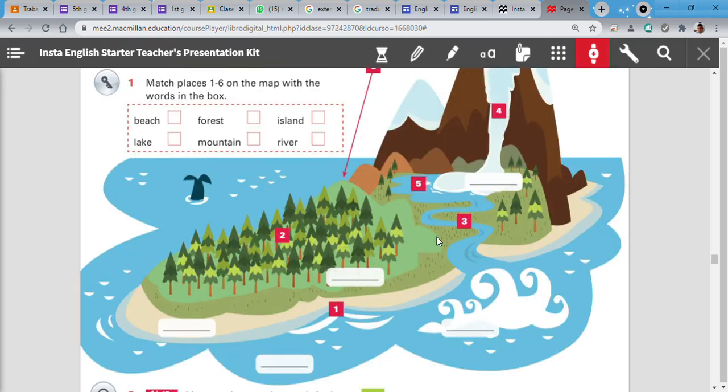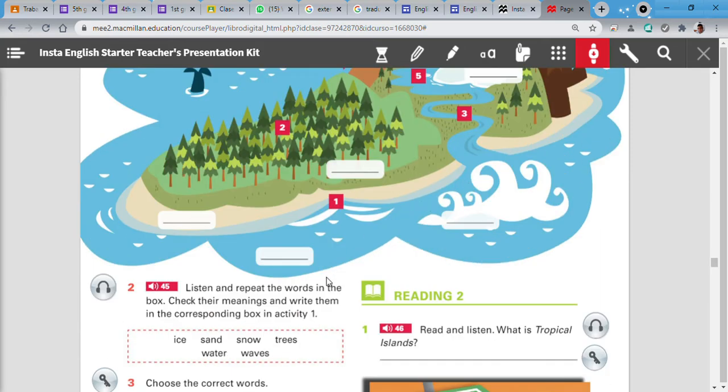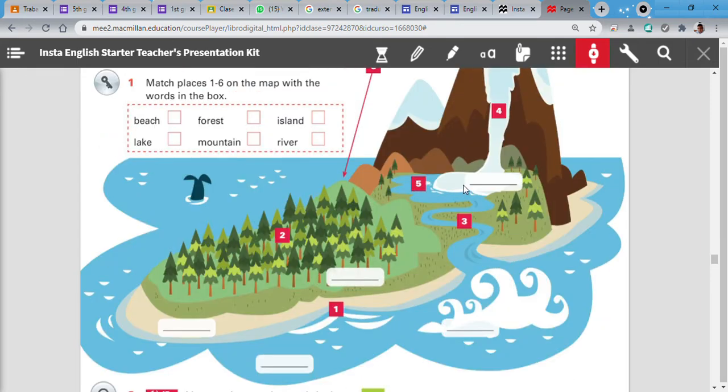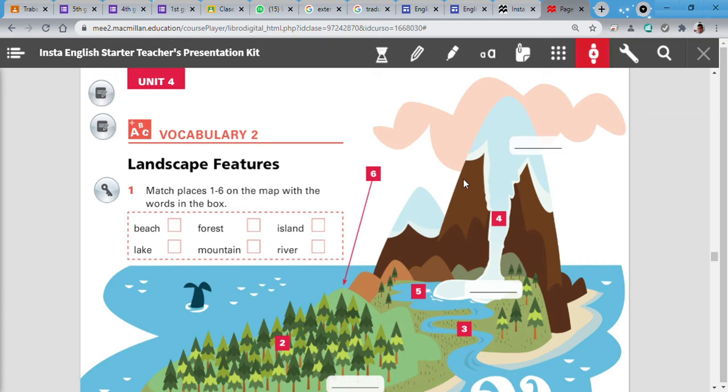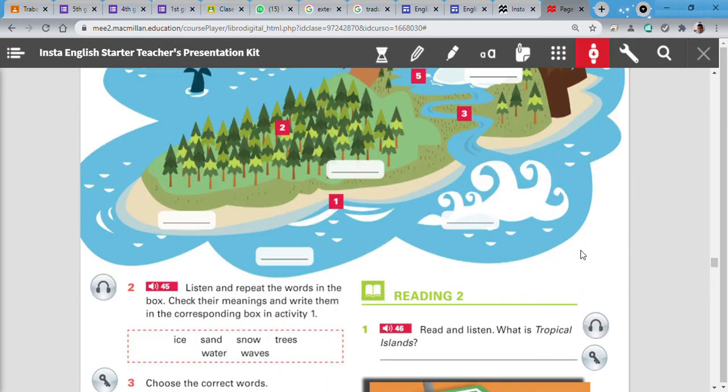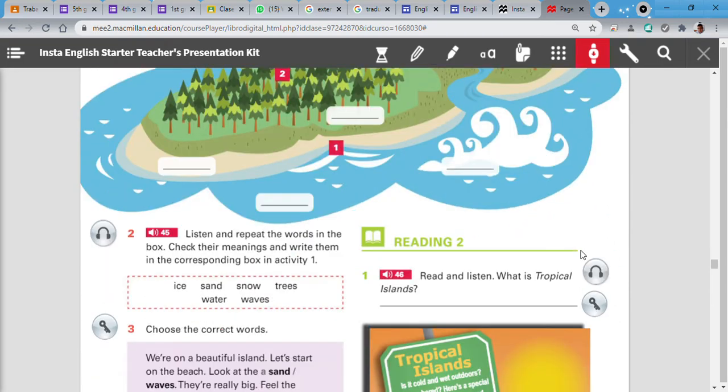Let's continue here. What is this? There are two choices. Could be ice or snow. And the last one, what do you think is the last one? It's the same, no? Ice or snow. Perfect. Now you have the vocabulary number one and the vocabulary number two.